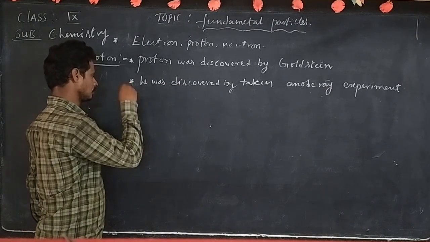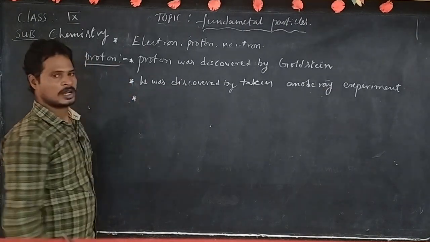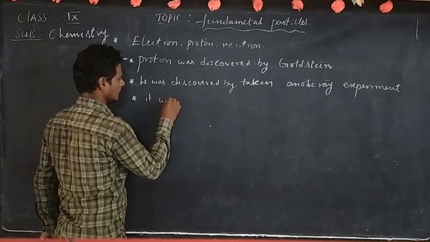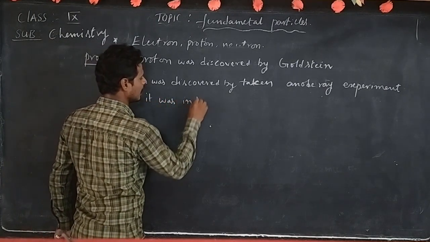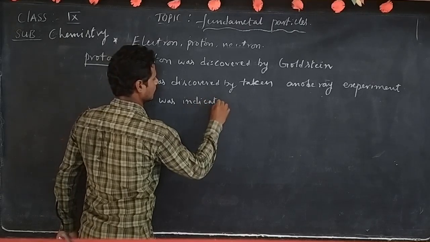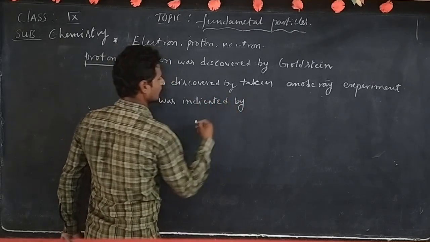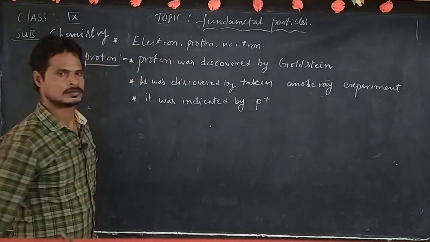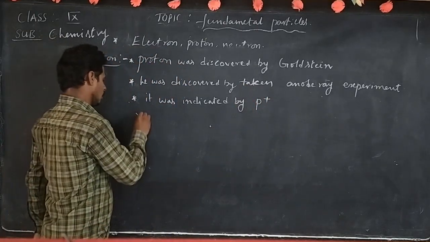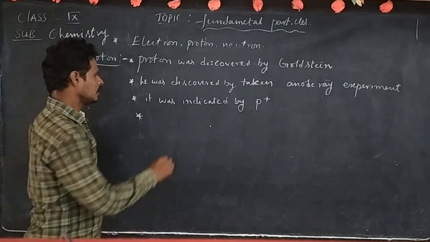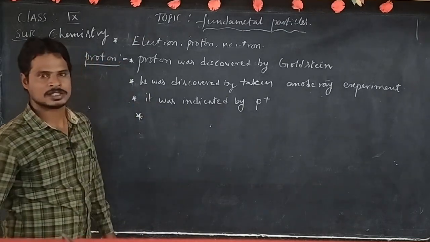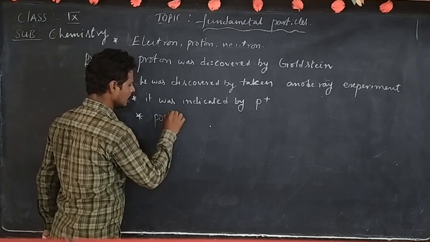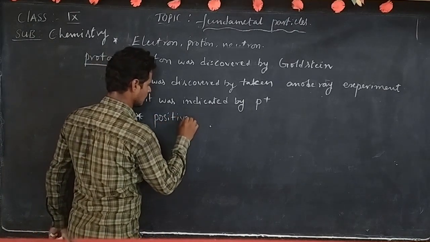Next, proton is indicated by p plus. A positively charged particle is called a proton.